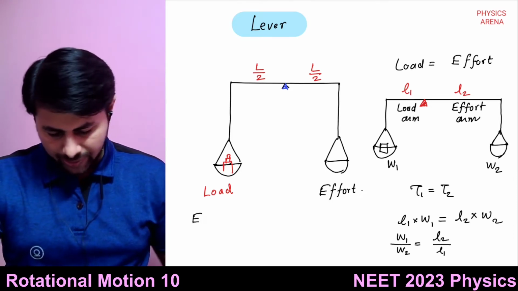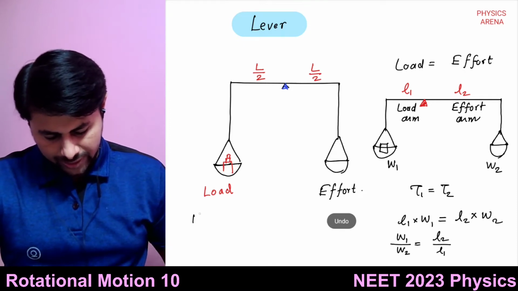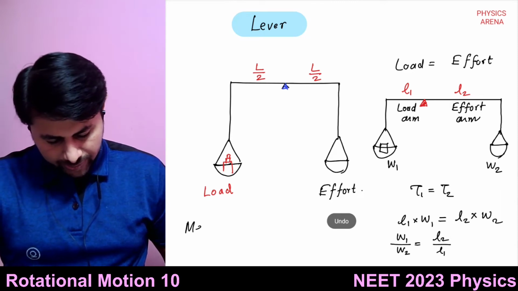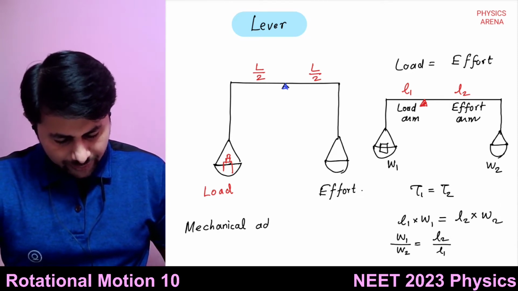Length of the effort arm. Okay. So L2 upon L1 is known as what? Sorry. It is known as mechanical advantage.